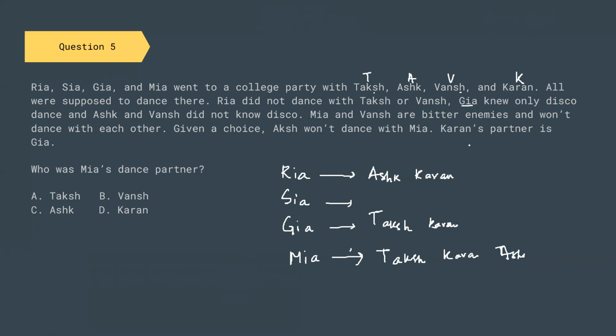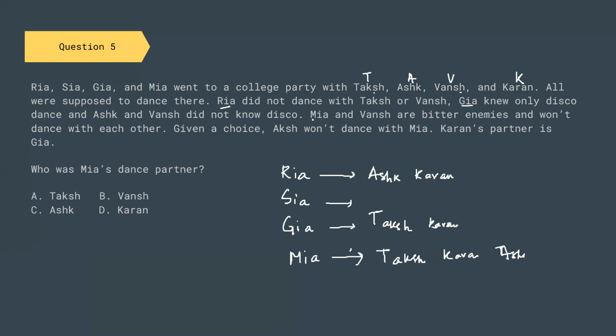Fine. Now Karan's partner is Gia. Given a choice, Gia only dances disco. Now, what we can write is that for Sia, there is no particular information.